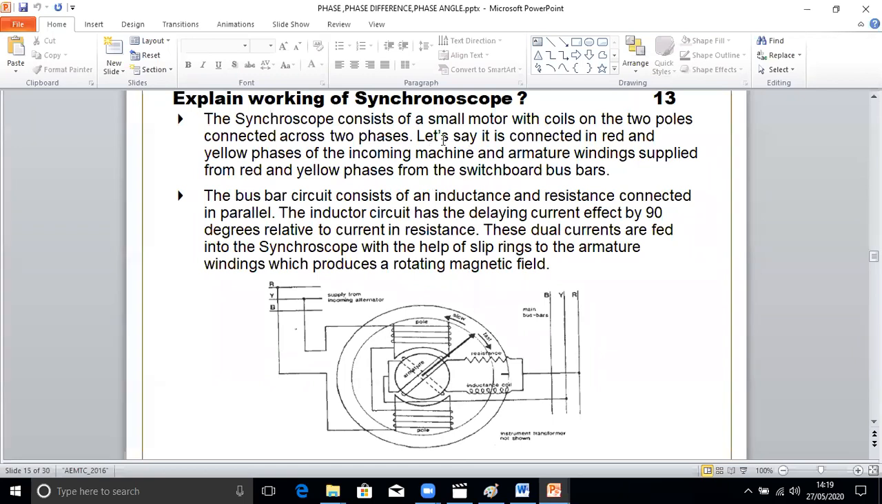So a synchronoscope consists of a small motor, we can say, with coils on two poles connected across two phases. Only connected across two phases, and let's say it is connected in red and yellow phases of the incoming machine. This is the incoming machine. And the armature windings are supplied from red and yellow phases from the switchboard bus bars. So it consists of inductance and resistance connected in parallel. Inductance has a delaying current effect by 90 degrees relative to the current in the resistance. The purpose of this is to give a phase shift and to create a rotating magnetic field.